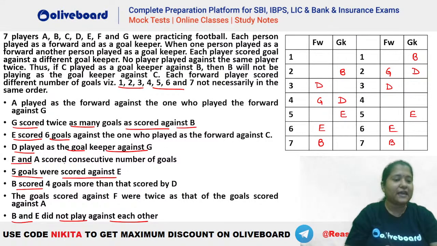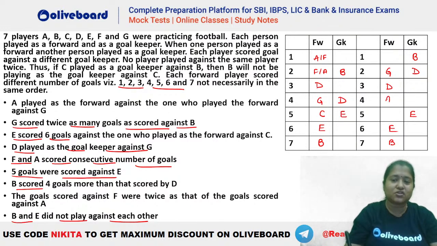Now we have A and F scored consecutive number of goals. So A and F has to be consecutive. That is, they have scored consecutive number of goals. So in the first case, you can see A and F will be like this because 1 and 2 are the only two consecutive numbers remaining. So who is the only person remaining here? You can see C is remaining. So C will be here.